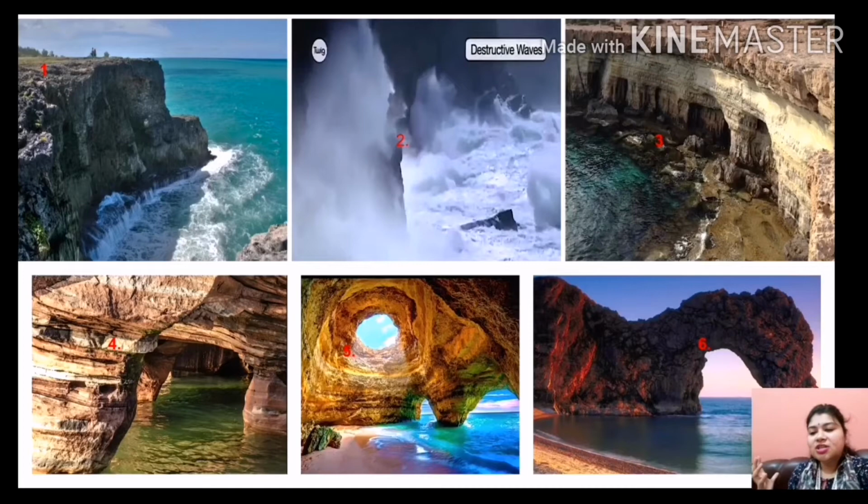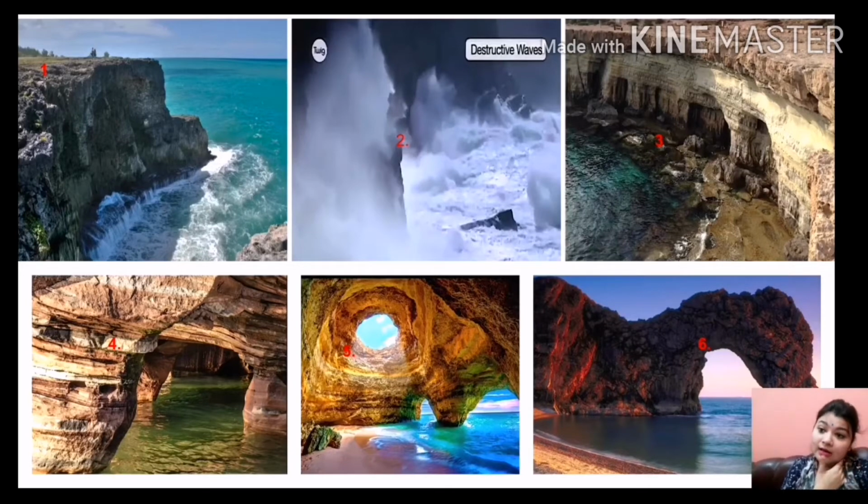Now due to continuous erosion on the sea arch, or on this particular roof which remains, with the passage of time now only the walls will be left, and these walls are named as stacks. So this is all about the structures which are formed in the sea.